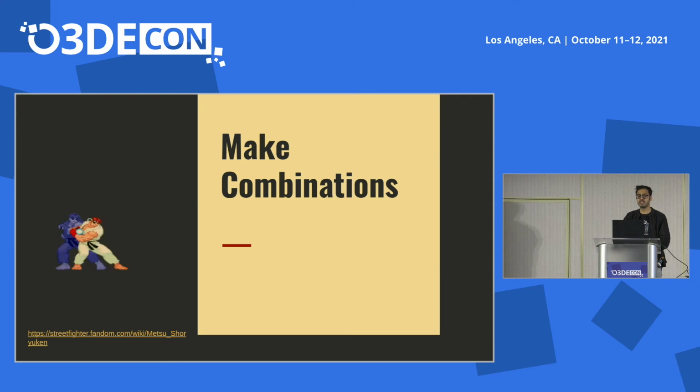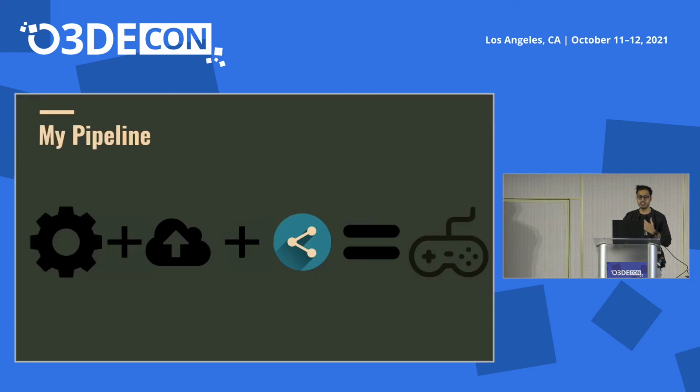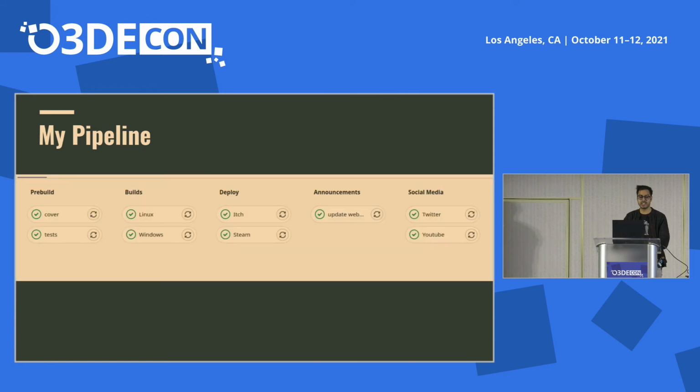So you can make a combination. This was a very simple pipeline. What we personally use in our studio is the build, and then we deploy the build for testing for limited users. The next step that we have is the social media automation. All the patch notes, all the GitHub commits that we write, are automatically converted into patch notes and updates on our website. And all the social media postings, screenshots, and videos that you take are converted for each specific platform. Like for Twitter, it changes the resolution. For Instagram, it's different. And for every platform, it's different. And it's all automated.